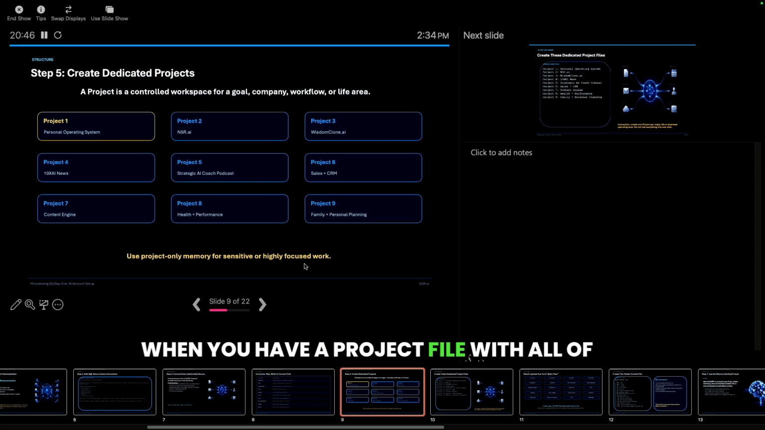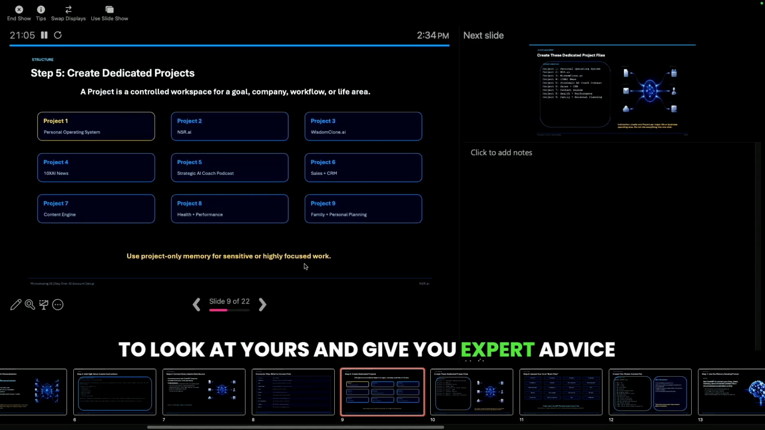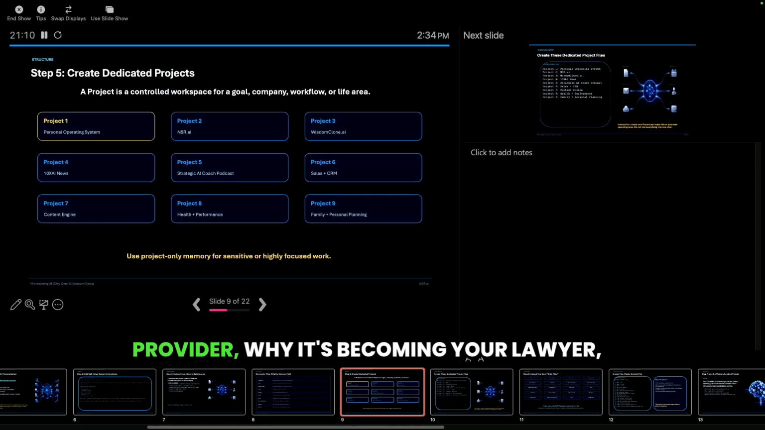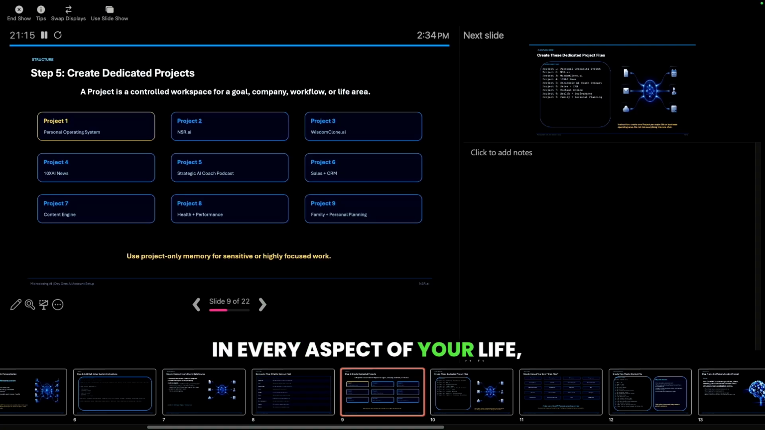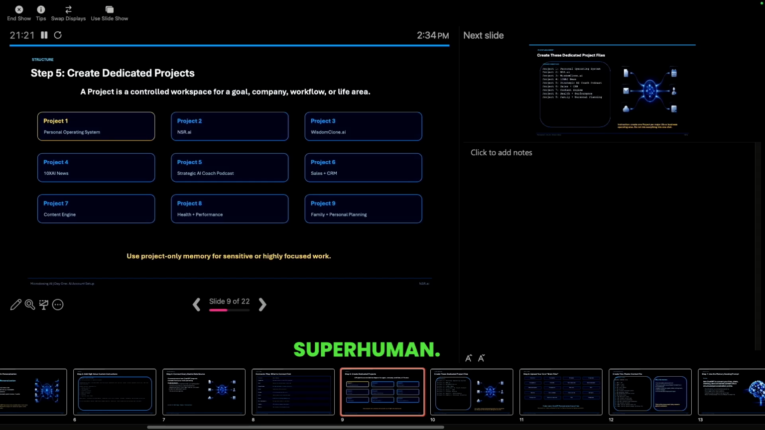When you have a project file with all of your health records, not only does it understand all of your tests, your lab work, all your x-rays, but it's overlaying that with billions or trillions of other data sources, millions of scans it's been able to digest and able to look at yours and give you expert advice that no human doctor can. This is why AI is becoming your healthcare provider, why it's becoming your lawyer, why it's becoming your accountant. In every aspect of your life, when you connect your data, overlay that with what AI has, you're literally a superhuman.